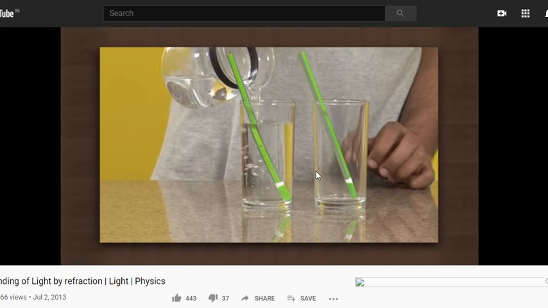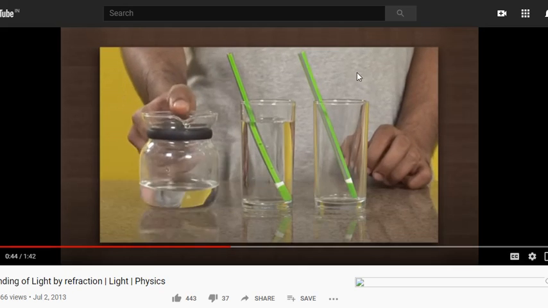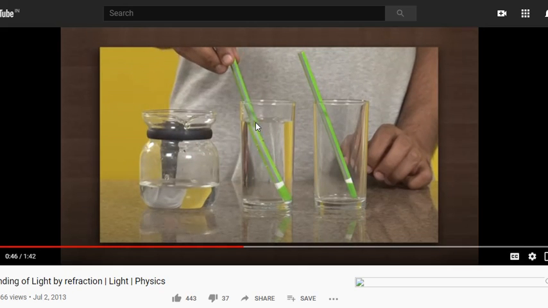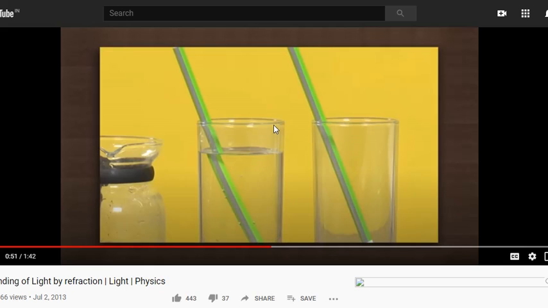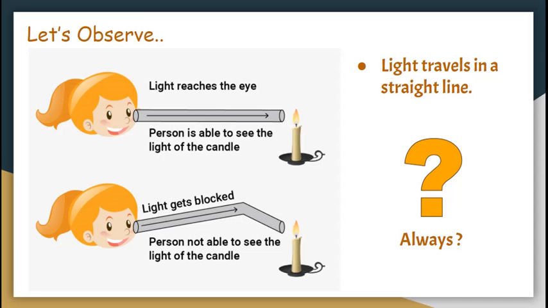After a point of time, what you can see is इस point पे आपकी पेंसिल आपको इससे लगेगा कि टूट गई है. It seems as if the pencil is broken at this point. You can see यहाँ पे पेंसिल सीधी दिख रही है, यहाँ पे ऐसा लग रहा है जैसे पेंसिल टूट गई है. ये टूटी क्यों है? Let's understand this back over here.